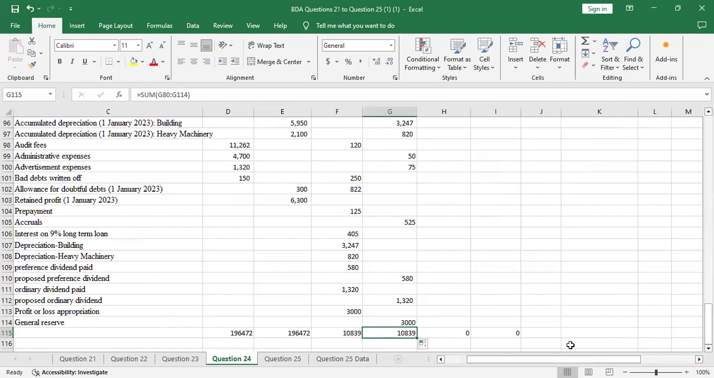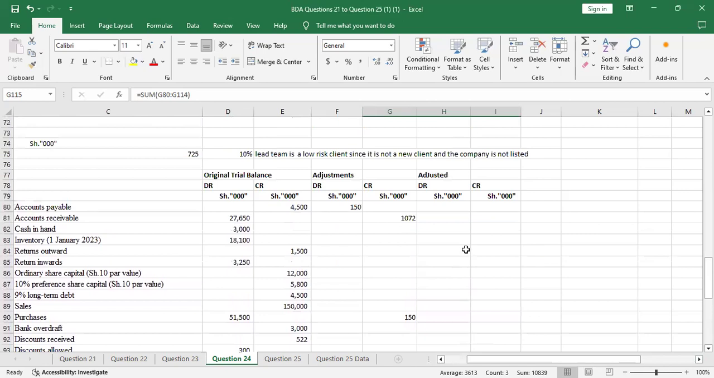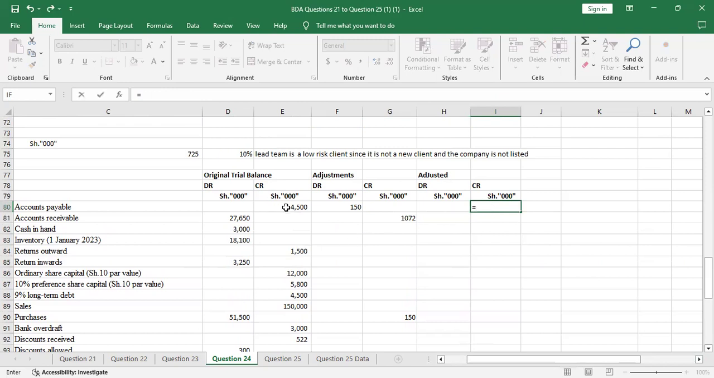So we'll continue. Having the adjustment, we can now analyze the adjusted trial balance. It's easy. You start with accounts payable. It's on the credit side, so just come here, the credit side. It was 4,500, but there was an adjustment of 150. We are subtracting because it's on the debit side. It reduces the accounts payable.